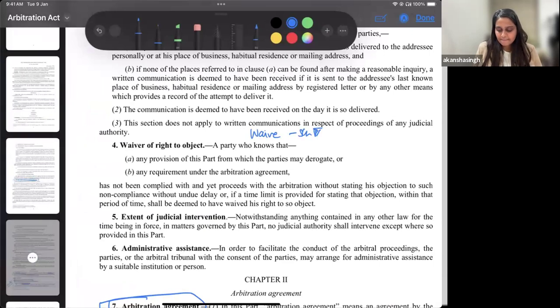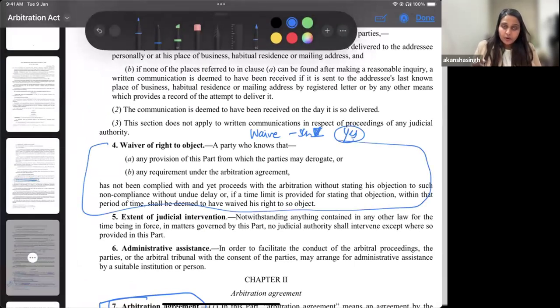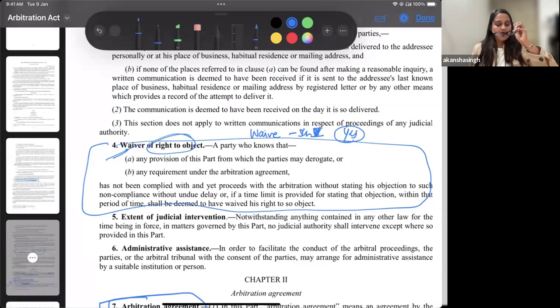Let's try to understand. Yes, the answer is yes. Now let's try to understand where. This is not a waiver for you to not write, but rather a waiver of the right to object. First, if you are being appointed as my arbitrator, you are supposed to follow the mandate of Schedule 5. But if you do not follow that, is it still okay for me to not challenge it? Yes, provided that I have waived my right of objection with regard to the impartiality of my arbitrator.